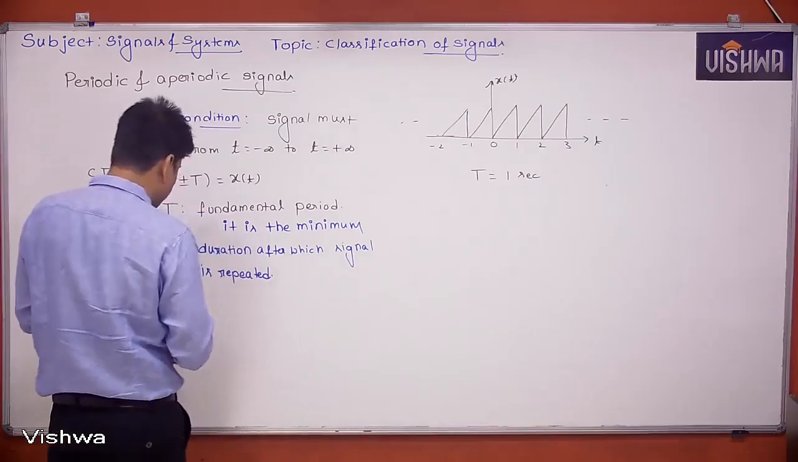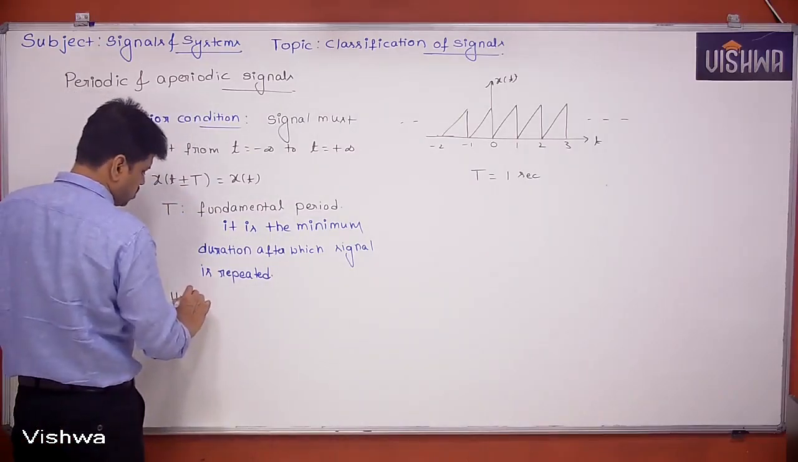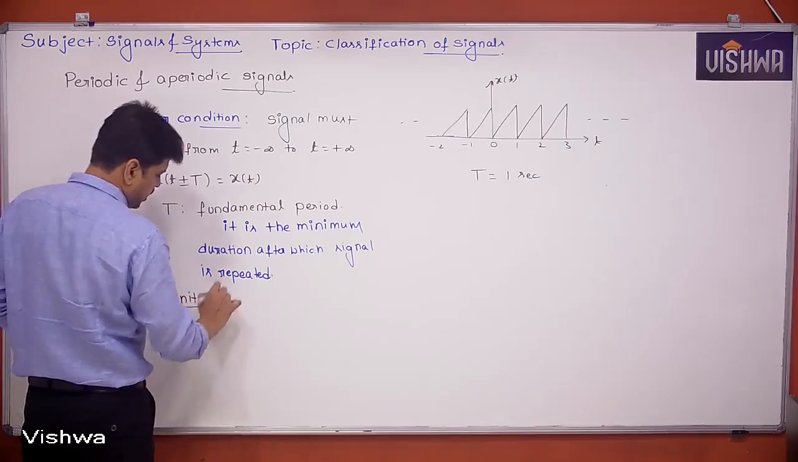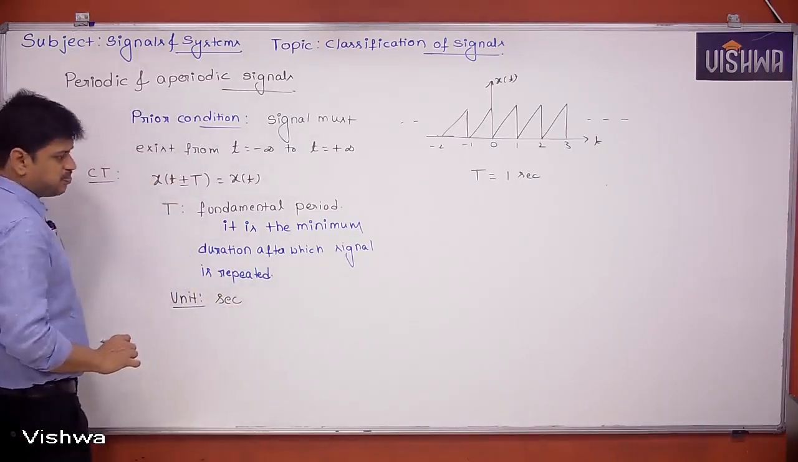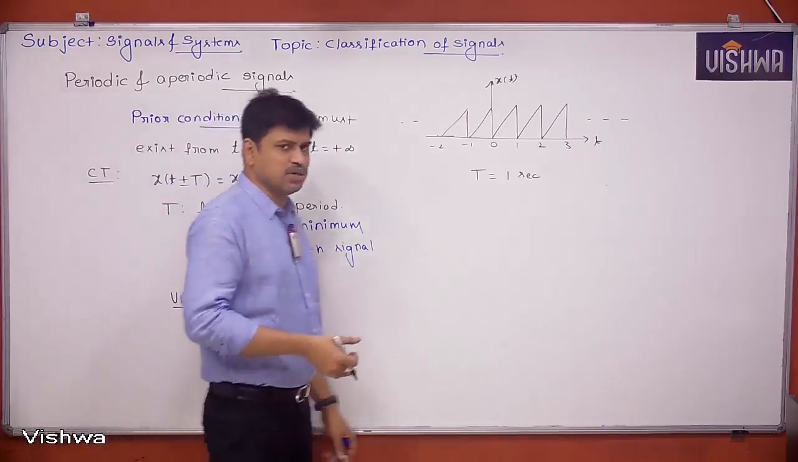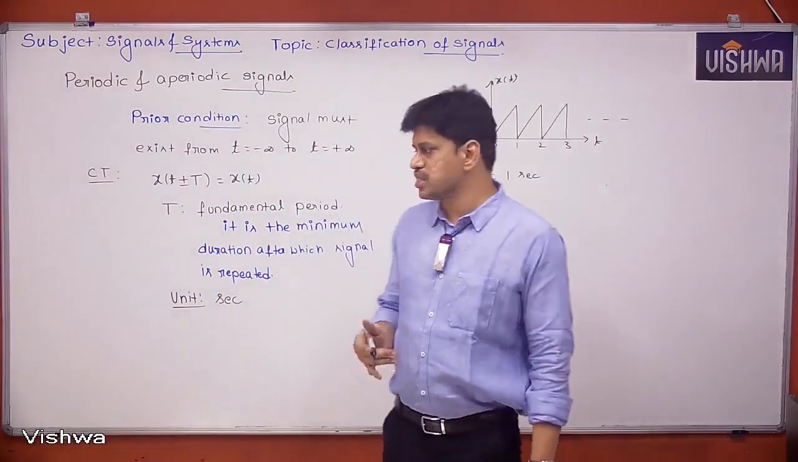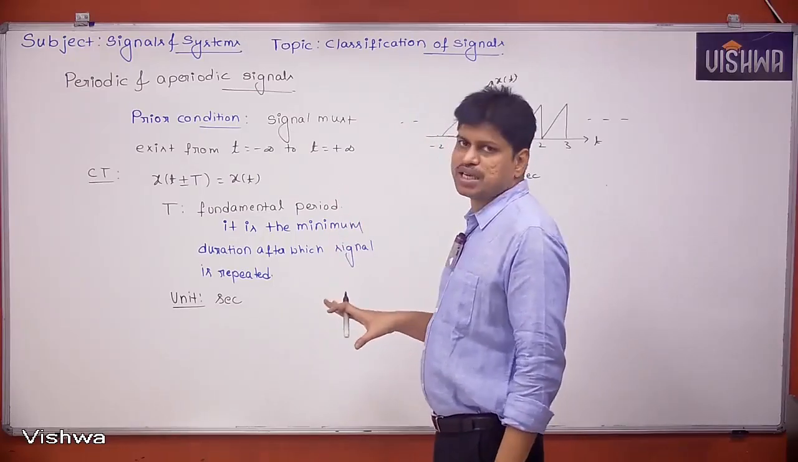Now, what is the unit for this? Just now we mentioned that the unit is seconds. And capital T can be an integer, non-integer, or any real number, which is okay for us. So there is no restriction on capital T. The period of a continuous time signal can be anything.